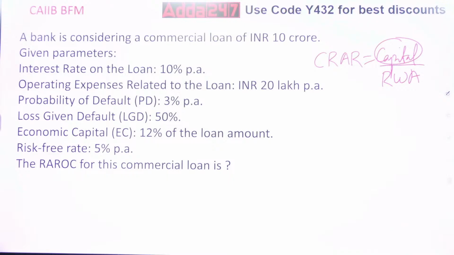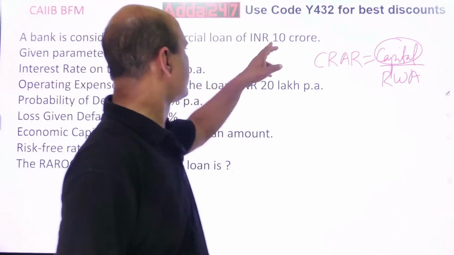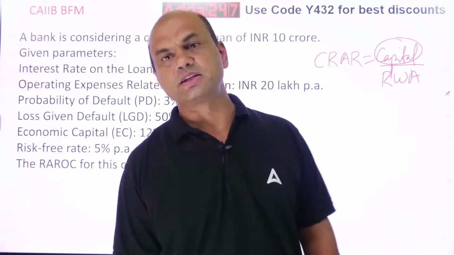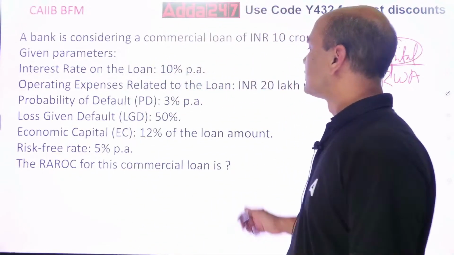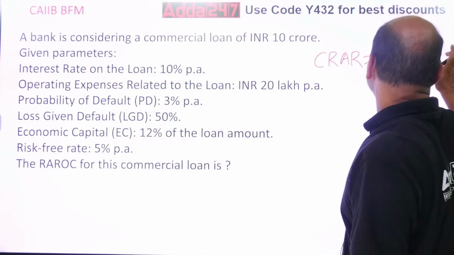So, kindly note, expected loss is always PD into LGD into my loan amount. Whatever is my loan amount. So PD into LGD into my loan amount. So 3% into 50% into the loan amount. So find this.